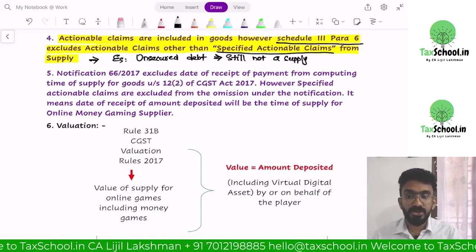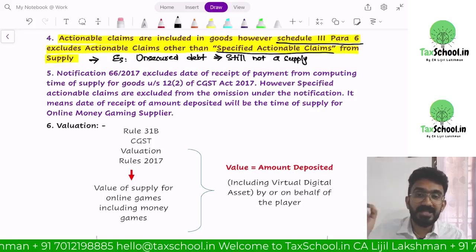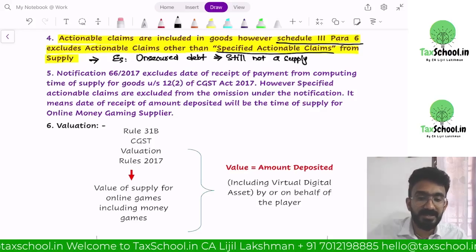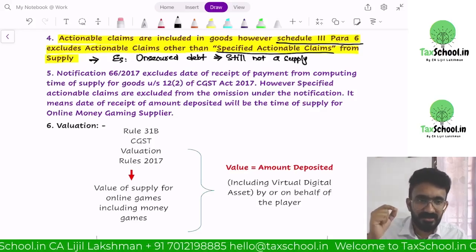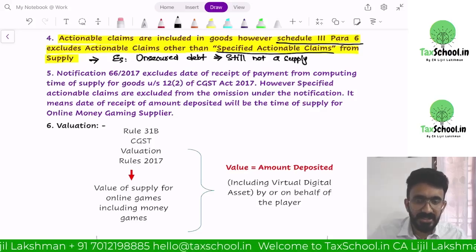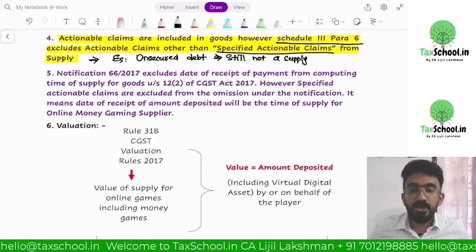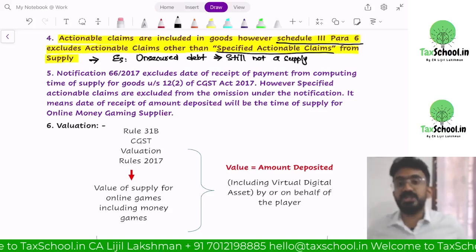And because it is goods, they now have an option to levy maximum taxes. Now the tax rate, if it is an IT service like platform fee, is 18%. Now they are saying that it is not the platform fee that is going to be levied with GST, it is going to be the entire amount you deposit. So Dream 11, you are providing activity of specified actionable claims.